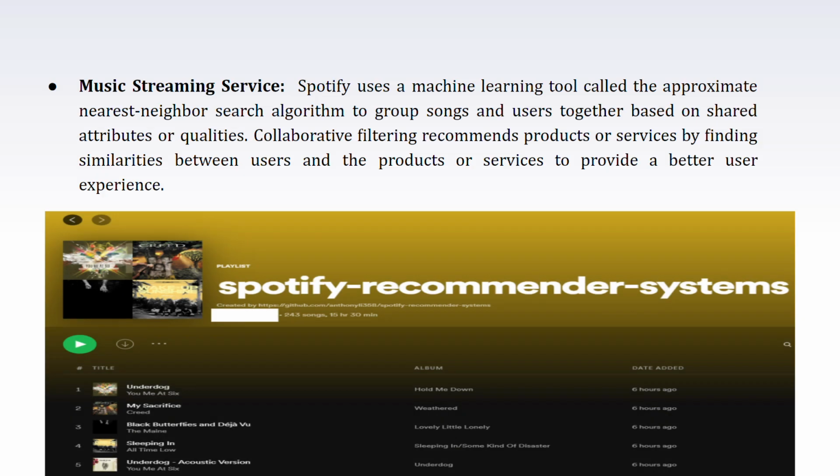Next example is of recommendation systems in music streaming service. We all have our own different choices of music. Spotify is a very popular music streaming service which makes use of machine learning tools in order to group songs and users together based on shared attributes. It basically makes use of collaborative filtering which recommends products or songs by finding similarities in choices of different users.